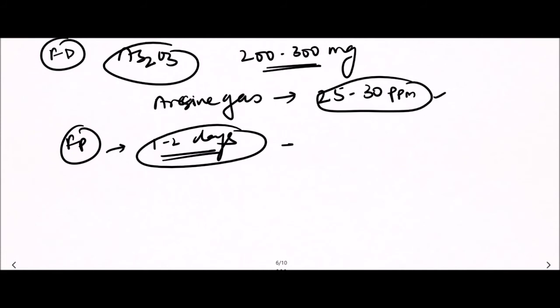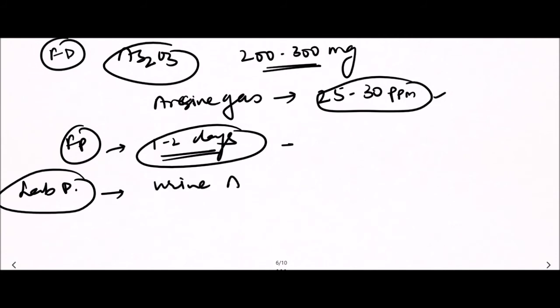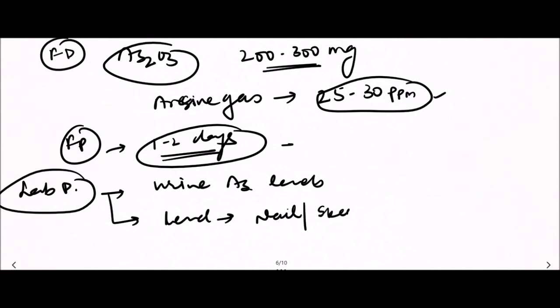Now, how to diagnose arsenic poisoning? Laboratory diagnosis by measuring urine arsenic levels, and measuring arsenic levels in various keratin containing tissues like nail and skin and hair, in which we can measure arsenic concentration.